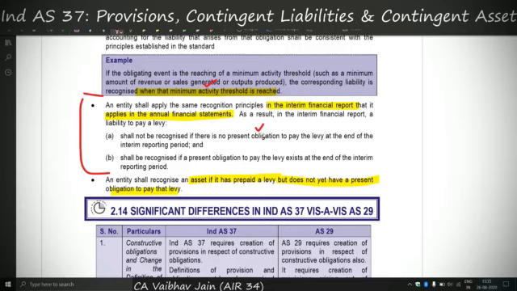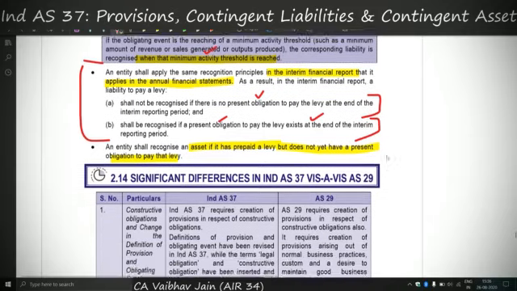So if the obligation to pay the levy will arise in the third quarter, I will not have to recognize the liability in the first quarter itself. I'll recognize it in the third quarter when the obligating event will occur. And similarly, the liability shall be recognized if a present obligation exists at the end of the interim period. So in the first quarter I will not recognize because the obligating event did not occur, but in the third quarter I will recognize if the obligating event occurred in the third quarter.